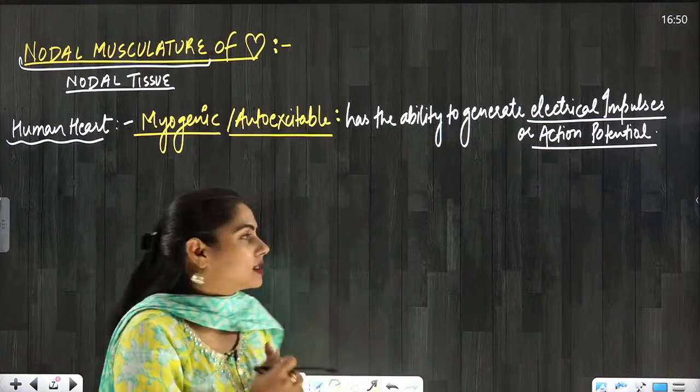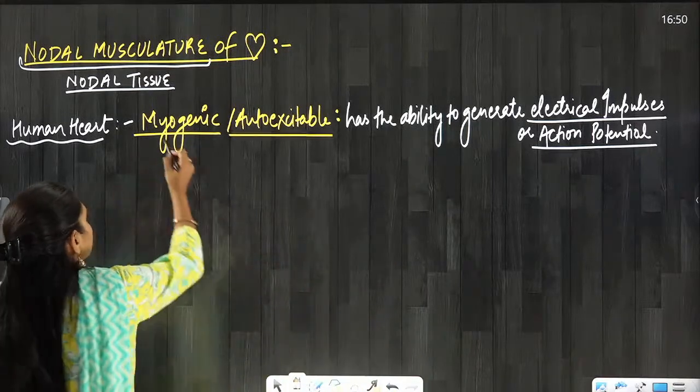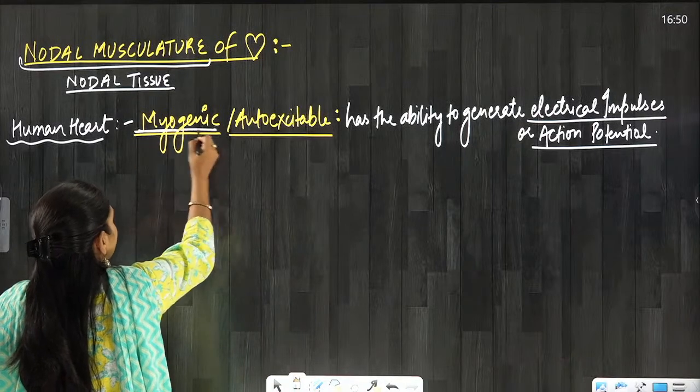Okay, everyone? So now I've told you myo. See, myo means muscles, genic means generation.